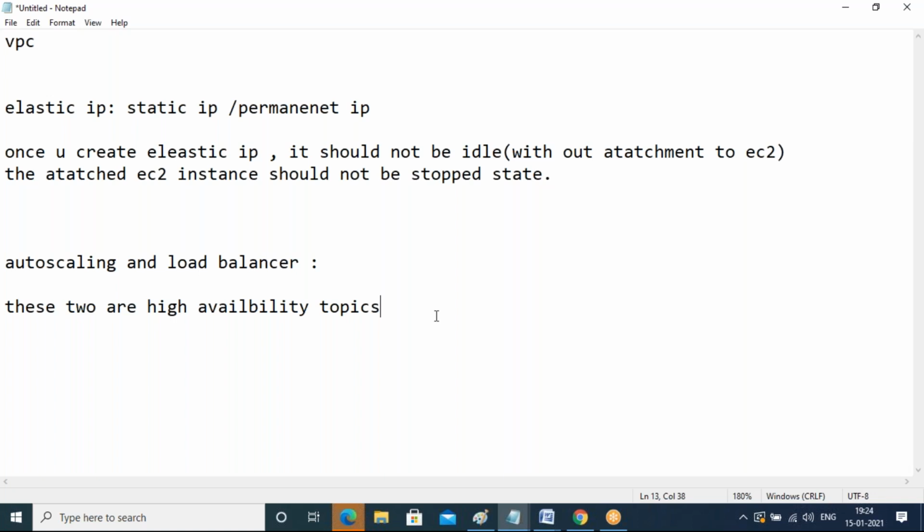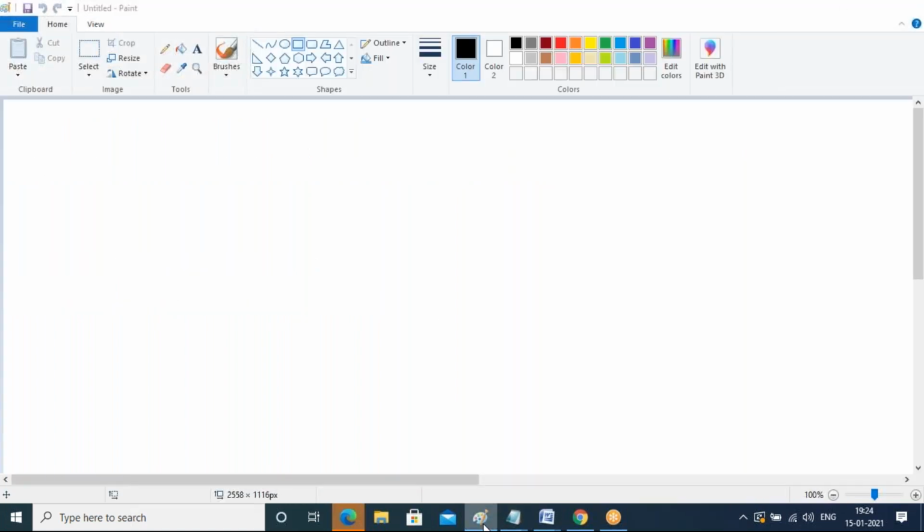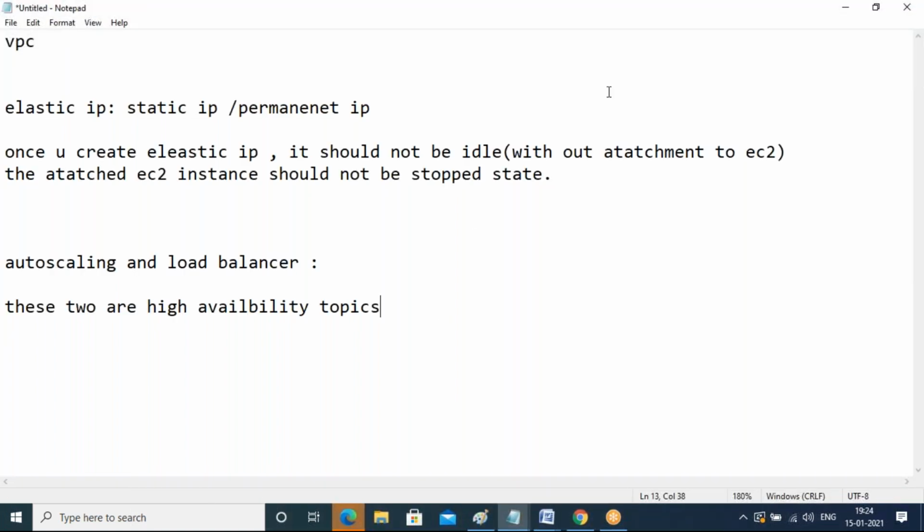Amar, can you please share my screen? I just released my elastic IP, then there is no option to delete it. It has disappeared from my list. That's what release means; it is released from your server. If it is not there, it means it is already deleted. How do I release and delete it?